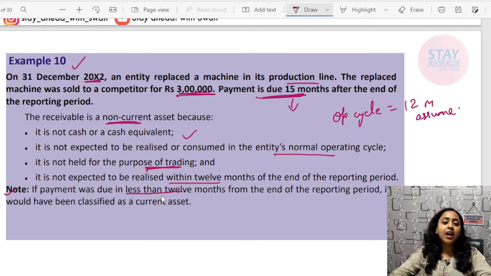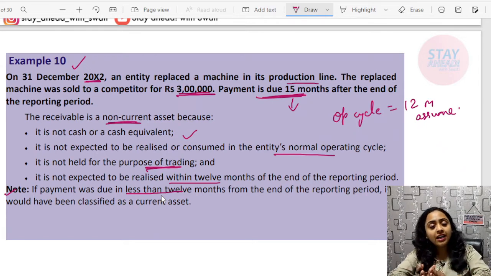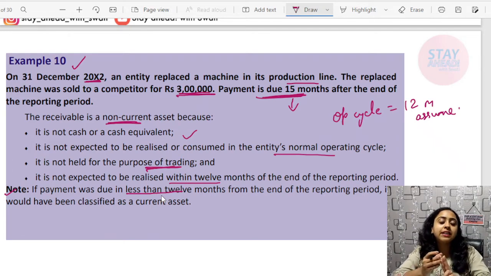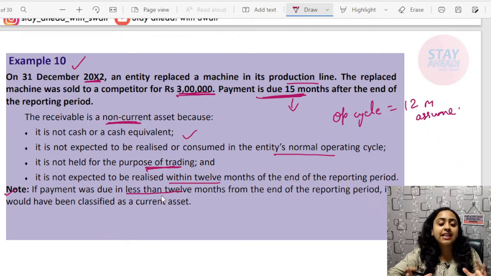Are you clear that as per Ind AS, when you need to classify under the head current and when you need to classify under the head non-current? It all depends on an additional point, that is the operating cycle. Other points are the same. Operating cycle is mathematically the inventory holding period plus the debt collection period. It simply tells that from the purchase of the raw material, the initial purchase, to the final conversion into cash, the time period that you are taking is known as the operating cycle.